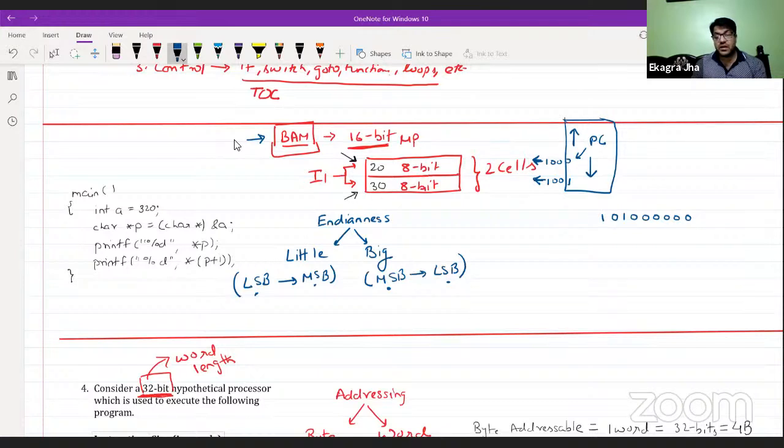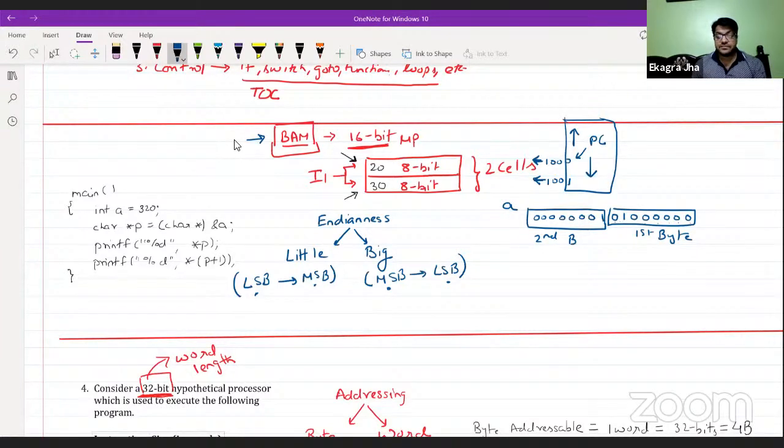This is going to be the first byte, and the other 8 bits are the second byte. So this is the first byte, and this is the second byte.